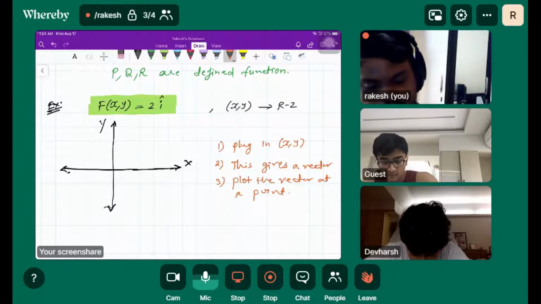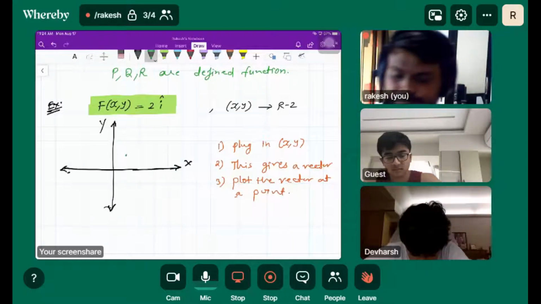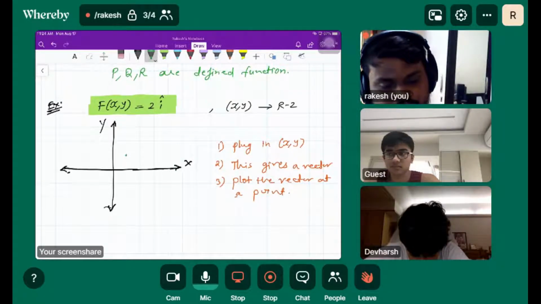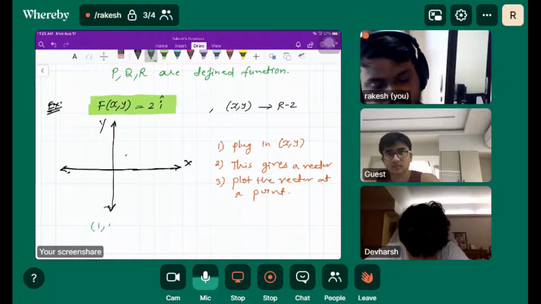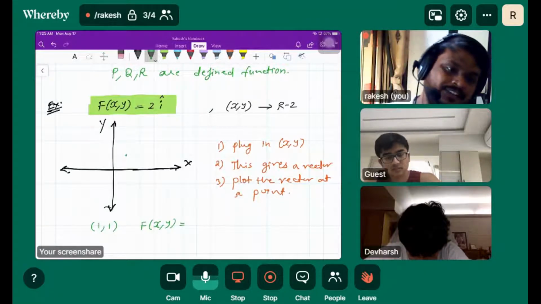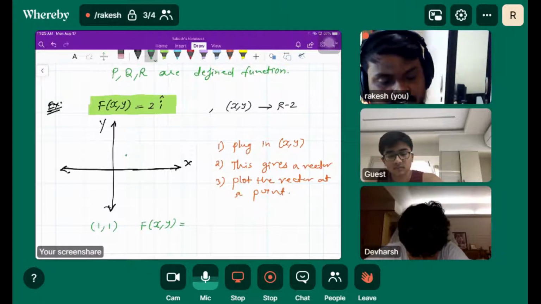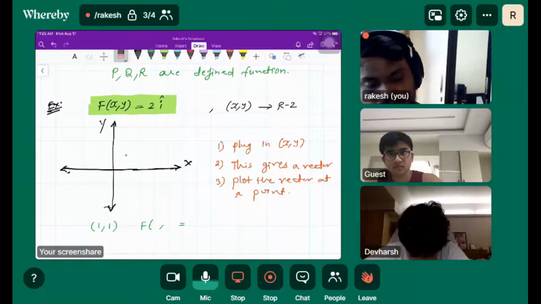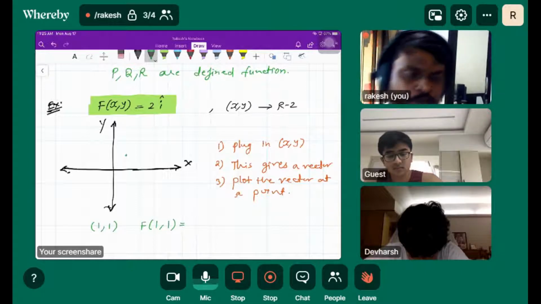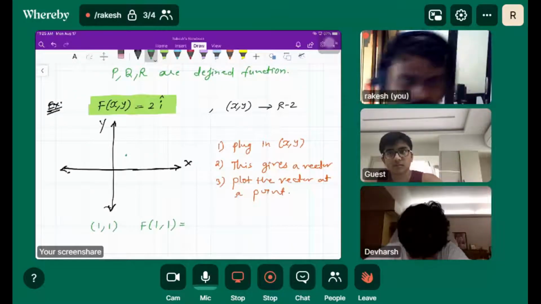So let's take 1 comma 1 here. This is the point 1 comma 1. If I plug 1 comma 1, what would be my vector here? The vector field gives us one vector here. What would the vector be?